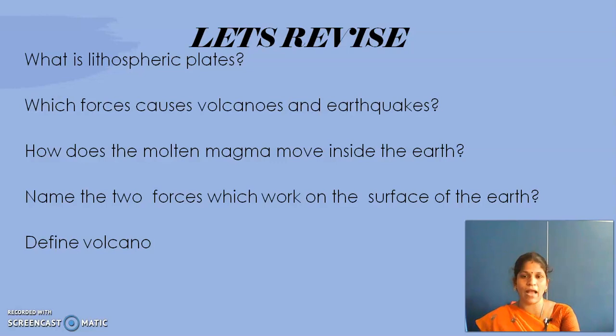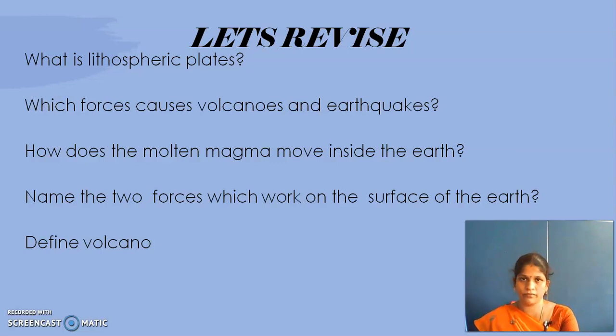How does the molten magma move inside the earth? It moves very slowly inside the earth in the mantle layer. Name the two forces which work on the surface of the earth. Endogenic and exogenic. Then define volcano. Volcano is the sudden eruption of magma and lava from inside, through the crust layer, through the vent.